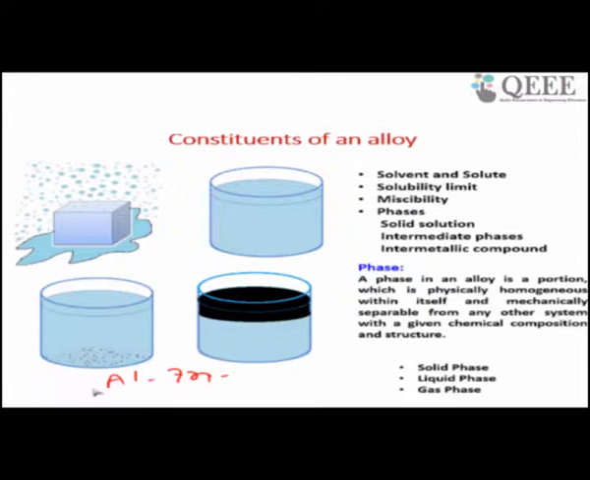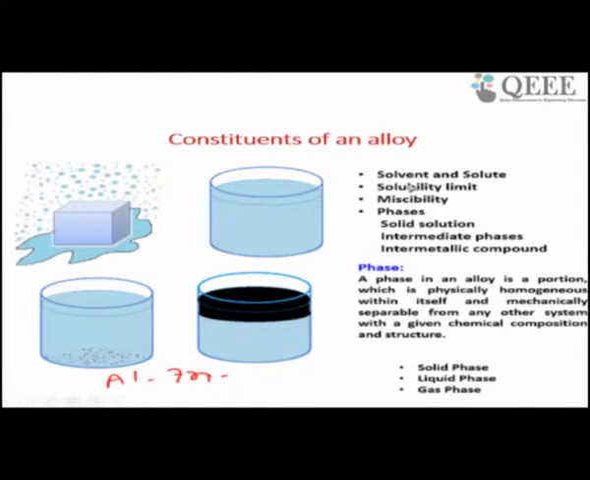Next is solubility limit. So what is solubility limit? On the right hand side, you can see the different constituents of alloys. The different constituents of alloys are solvent and solute. The second one is solubility limit, the third one is miscibility, and the fourth one is phases. Under phases I have written solid solution, intermediate phases, and intermetallic compound. We were discussing the constituents of alloys, and we discussed the difference between solvent and solute.